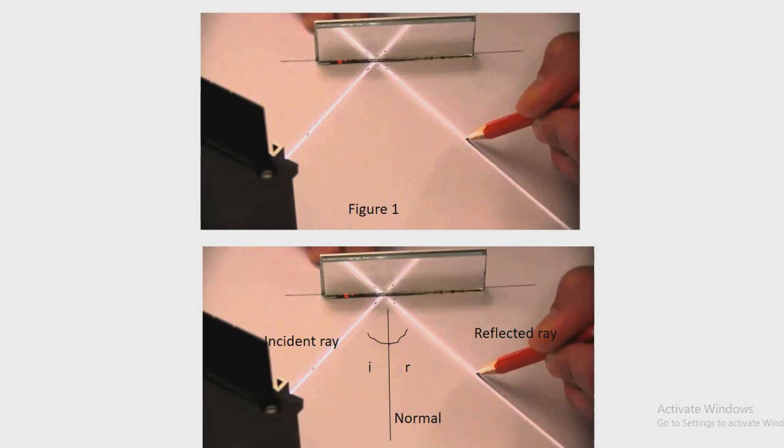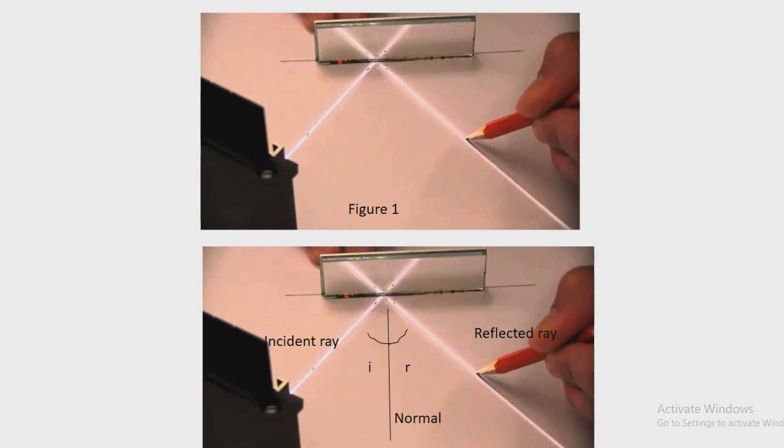So now if I draw a normal, what is it, children? It is always perpendicular to the surface. My surface is here, the mirror, right? There if I draw a straight perpendicular line, I can see that the incident ray and the reflected ray are making same angle. That is, angle I is equal to angle R, which you can see in the figure 2.